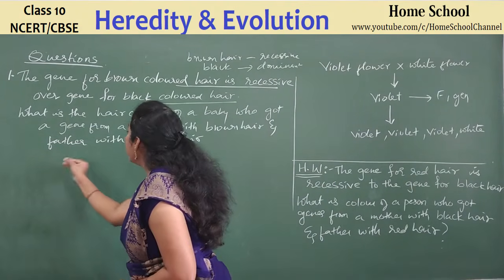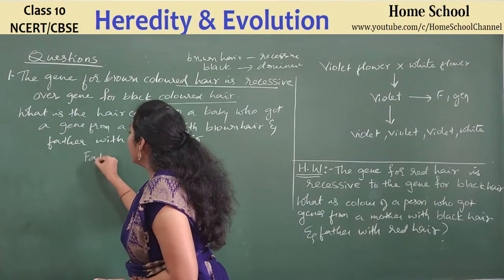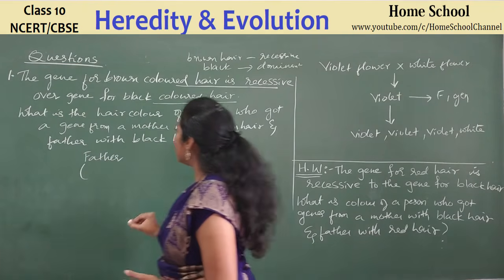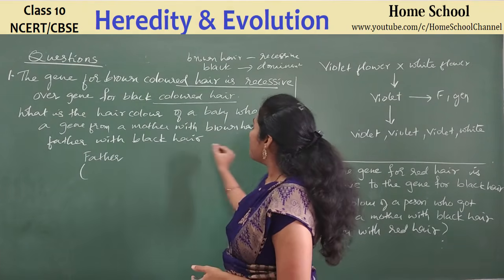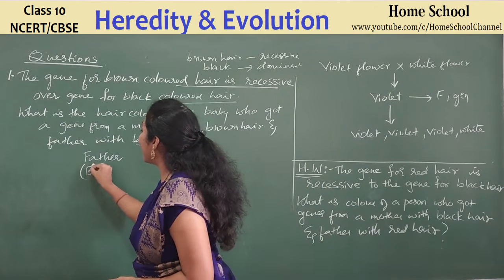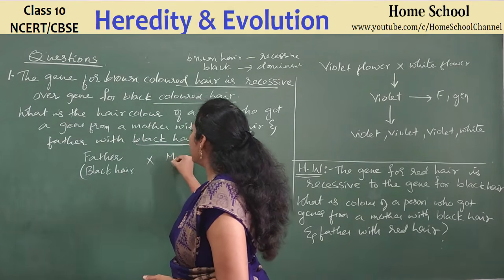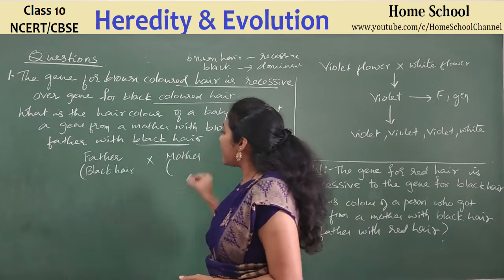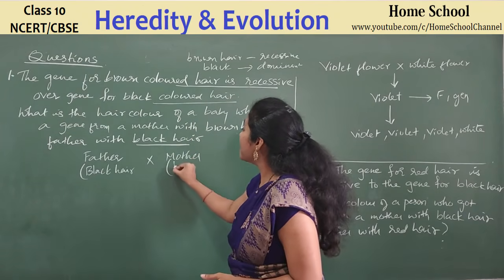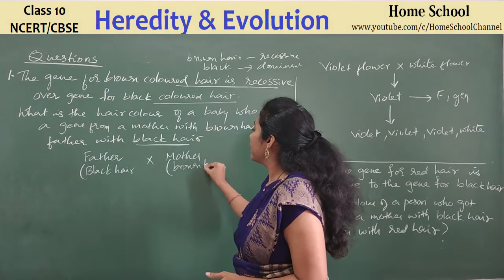So the baby has a father, and father was having what color hair? Father is having black hair. And mother is having which hair? Mother is having brown hair.